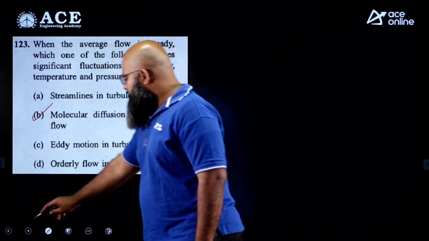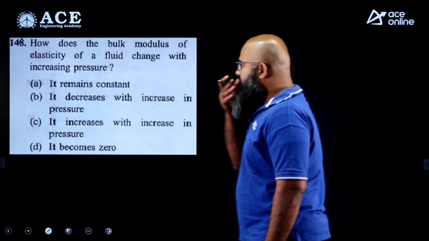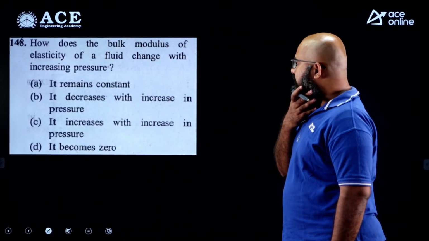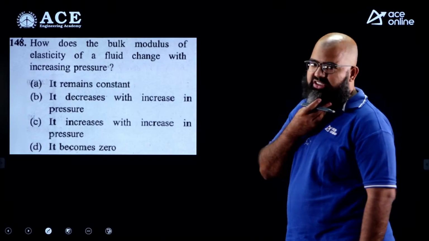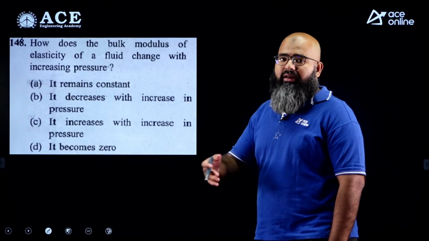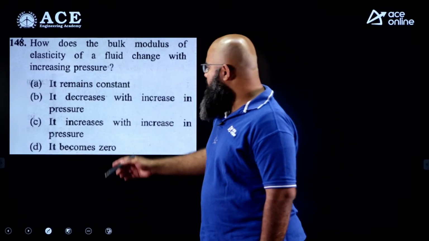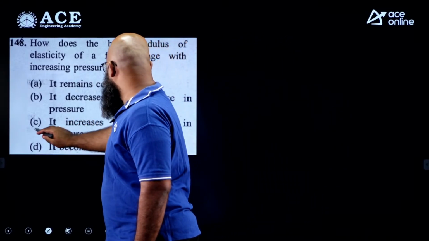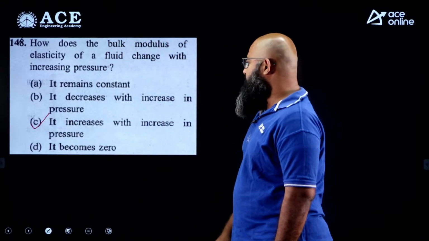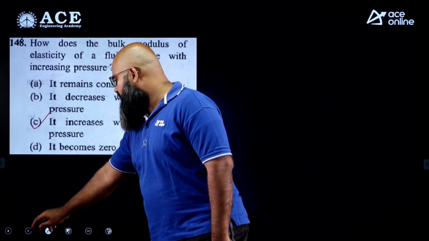Moving further to the next question. The next question says, how does the bulk modulus of elasticity of a fluid change with increasing pressure? As pressure increases, the bulk modulus also is supposed to increase, and we know this thing, as we go deeper in seawater, bulk modulus will increase. So it increases with increase in pressure. So statement C is correct over here.